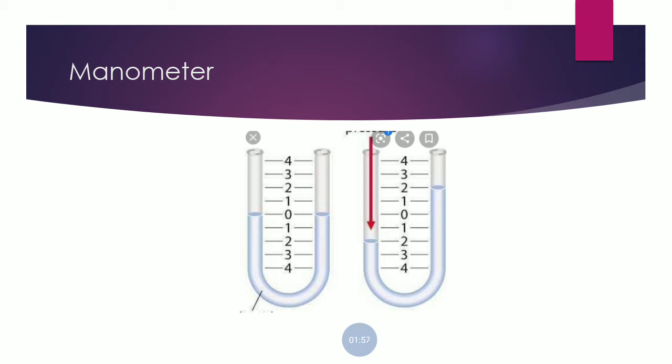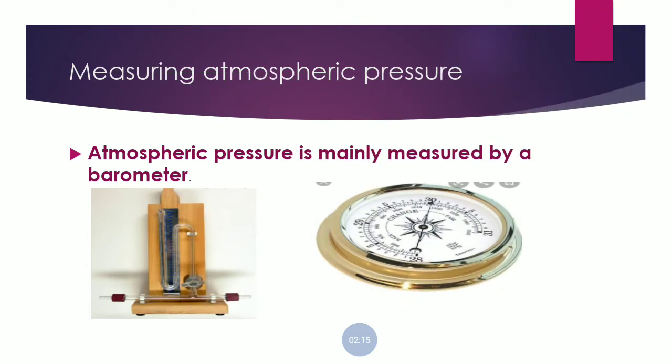As a result of it, what happens? We can calculate the difference in the two columns and we can estimate the pressure inside a liquid at any level inside it.